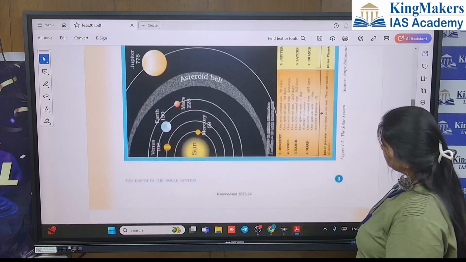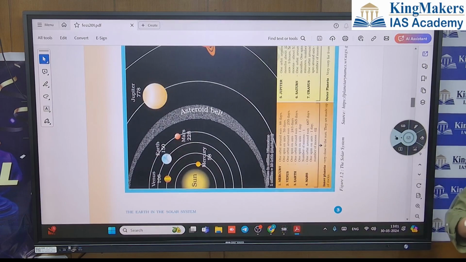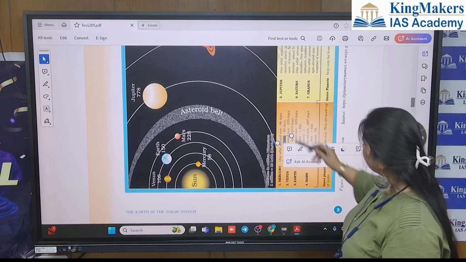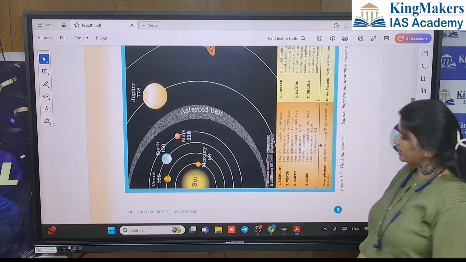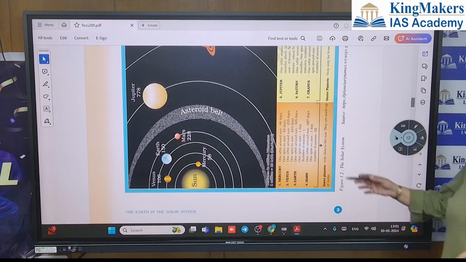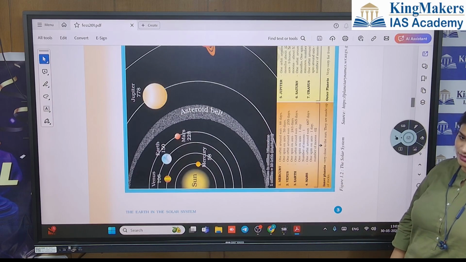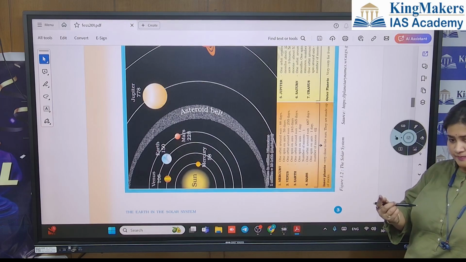So Mercury, now the distance from the sun is given. Mercury takes around 88 days for one orbit around the sun. Venus, how many days will it take? Earth, we all know. One orbit around the sun is 365 days. And one spin on its axis is 1 day.